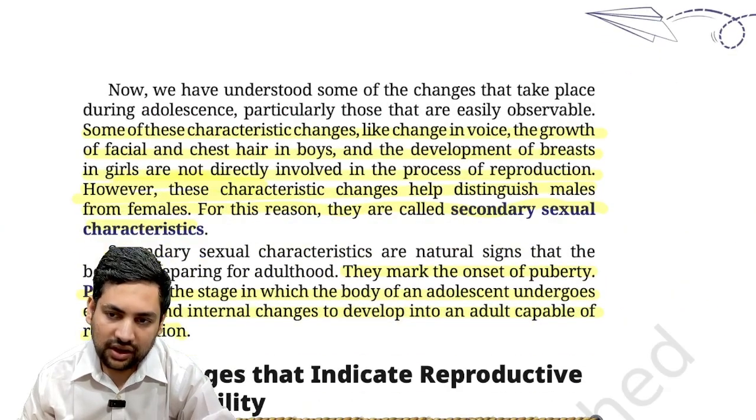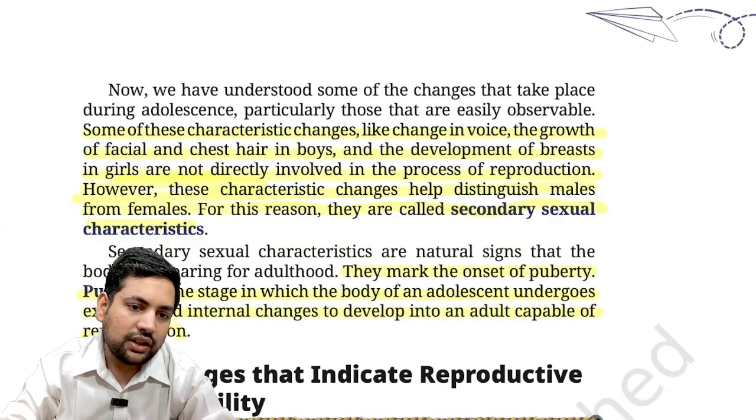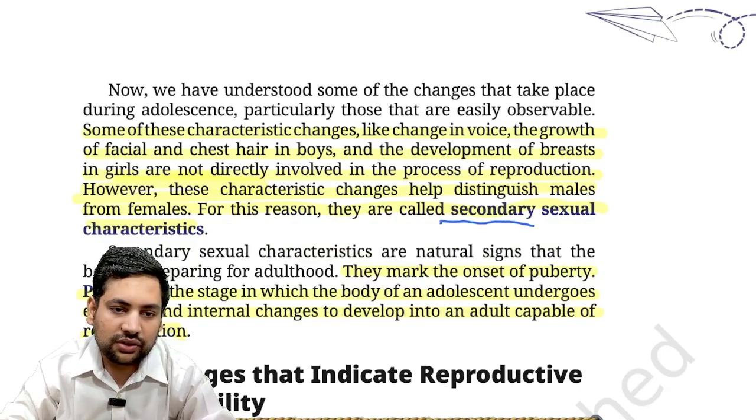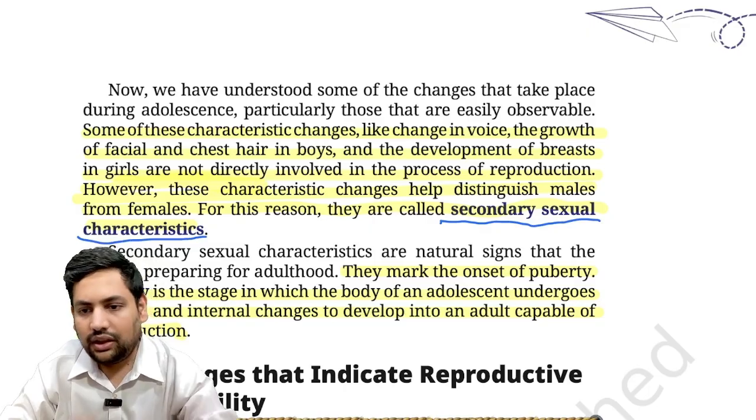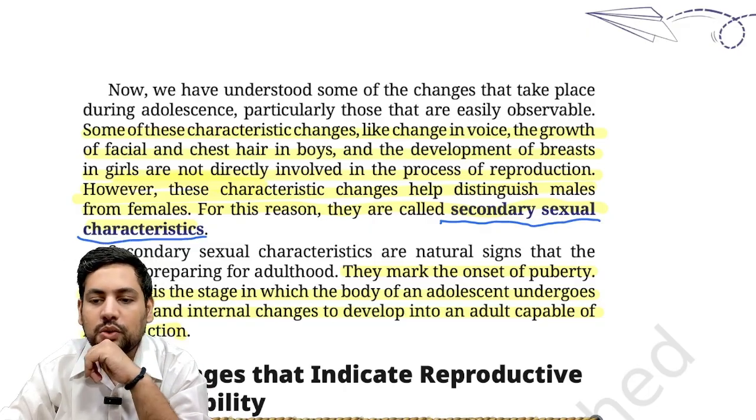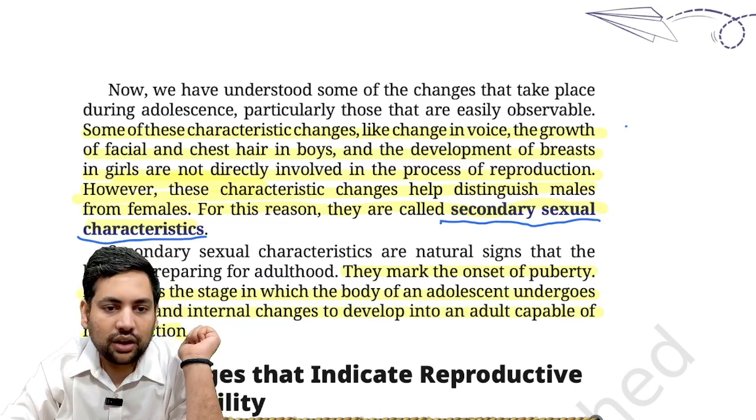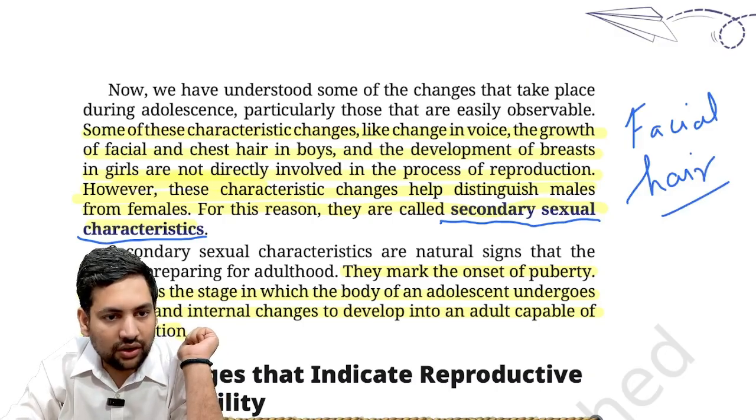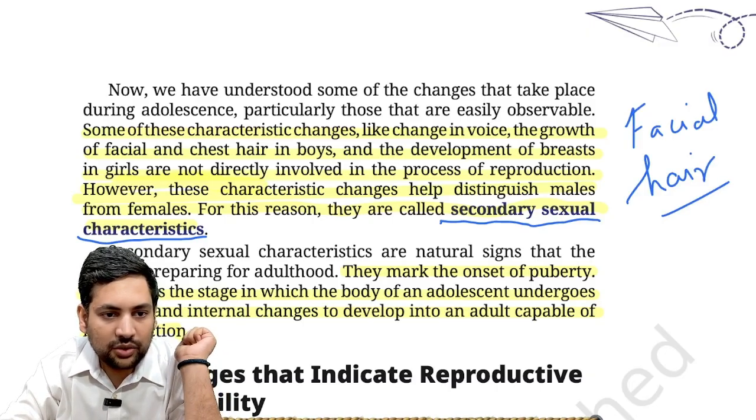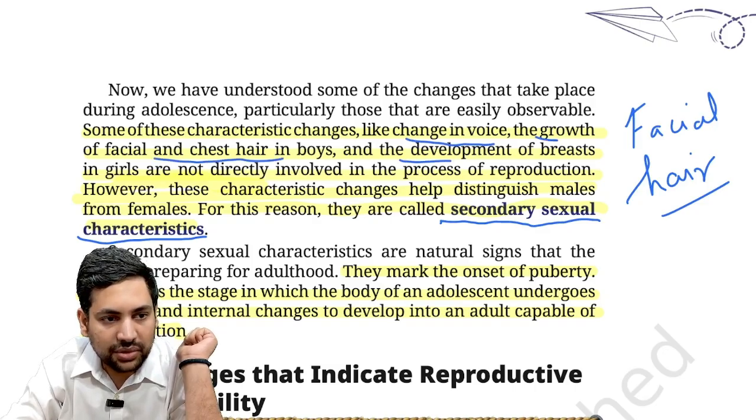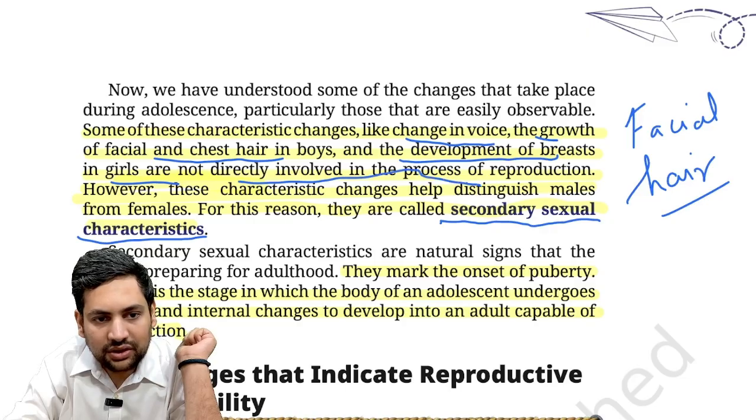Then it talks about an important term. This is called secondary sexual characteristics. Now understand this. See, as you enter adolescence and you go towards adulthood, what happens? For example, in boys, you must have seen facial hair, correct? And change in voice you must have seen in boys, the growth of facial and chest hair in boys, then the development of breast in girls. These are not directly involved in the process of reproduction.